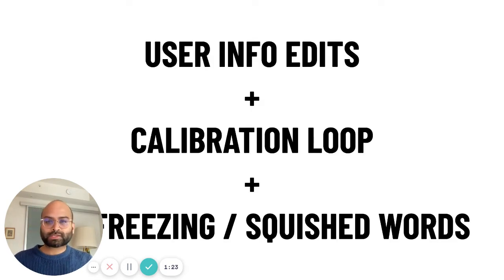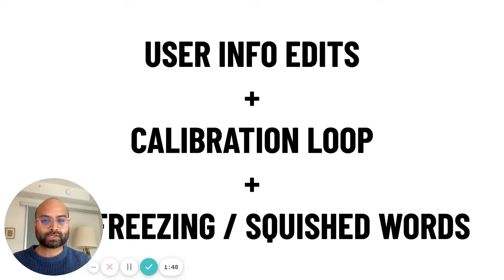Some of the other bugs that we've squashed were around the user info edits. When you were opening up the user screen where you could type in your name, it would actually open up the number keyboard, and what we've done now is switch that to the real keyboard.